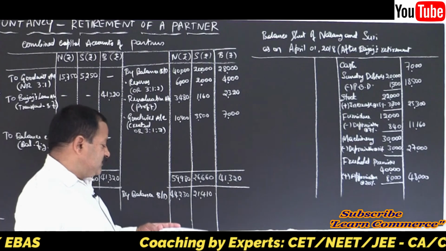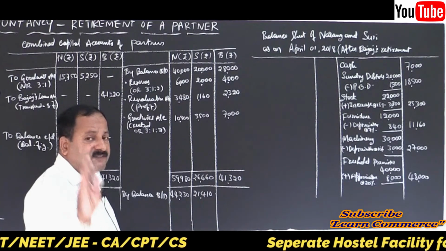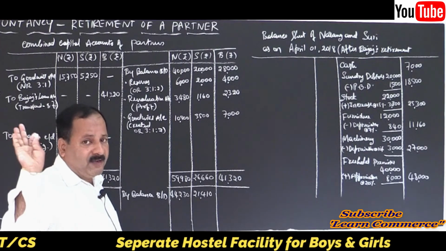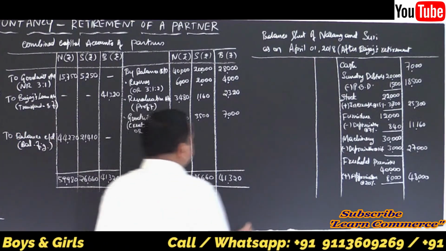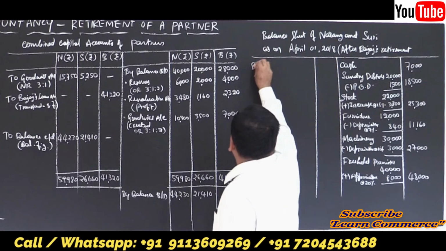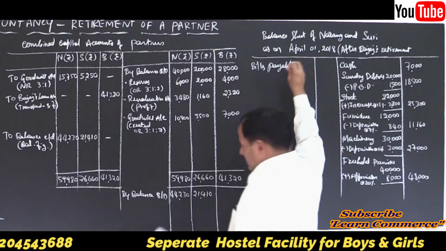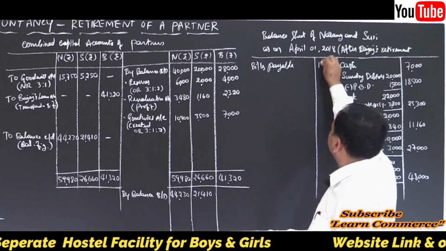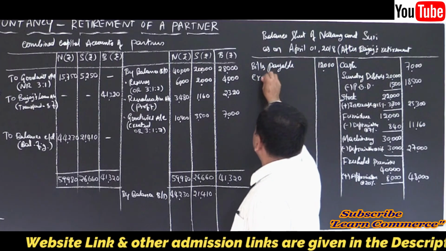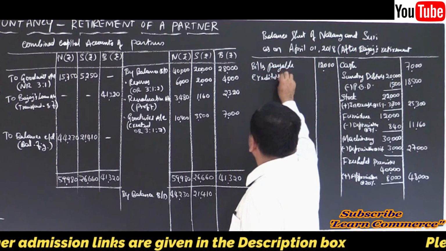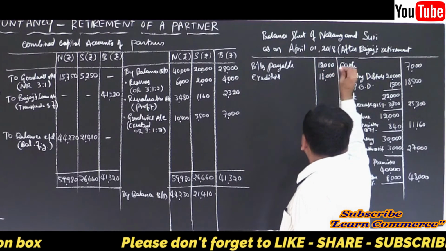Yes, the asset side is done. Goodwill will not come. I already told you, because goodwill is written off. There is no balance in the goodwill account. So it will not appear. Clear? Moving on to the liability side, bills payable. No change. Write it as it is. How much? 12,000. Then creditors. No change. Write it as it is. How much? 18,000. Correct.